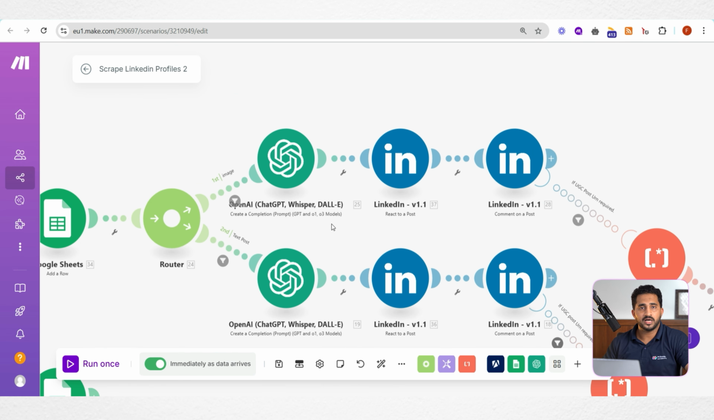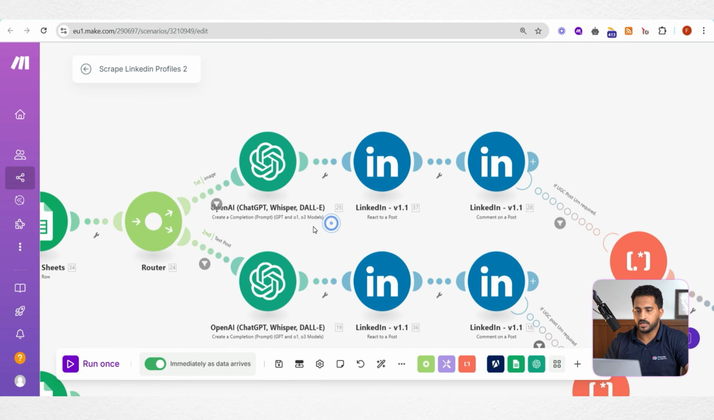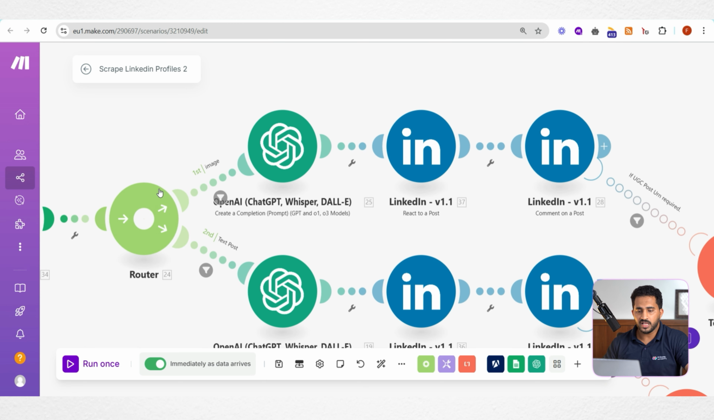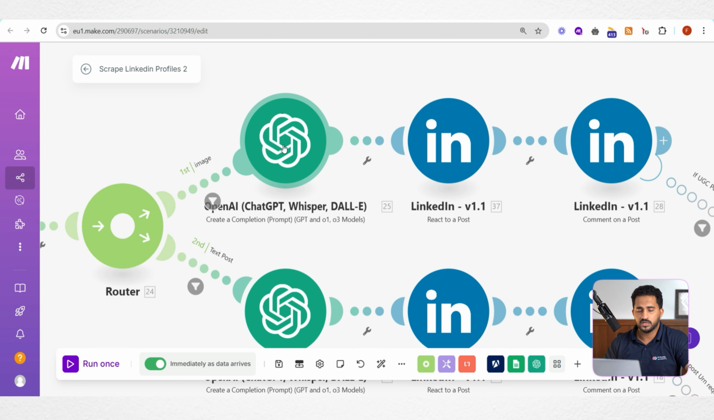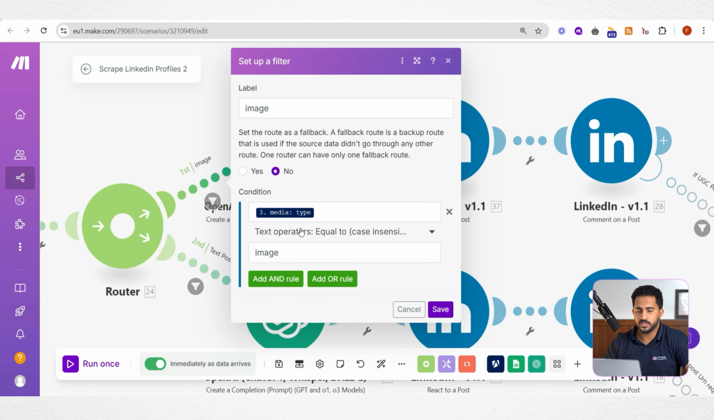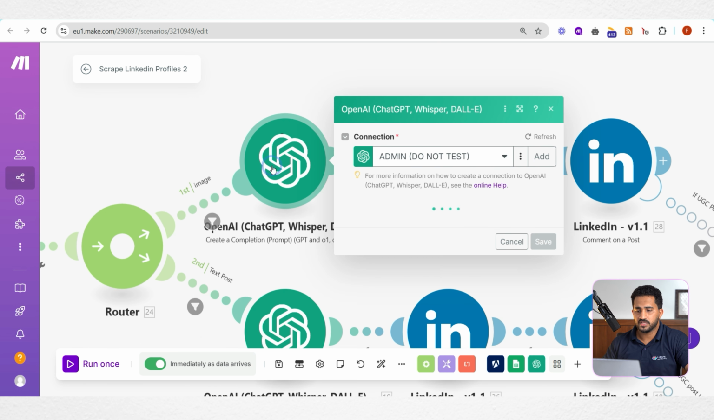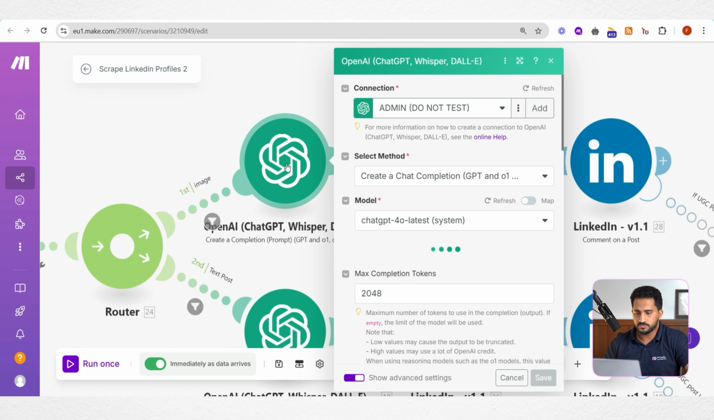Now we are going to the comment generation and engagement section. As I said before, there are 2 routes. The first one, if the post is an image post, we are simply using a filter of media type equal to image. If it is an image, then it will go this route.